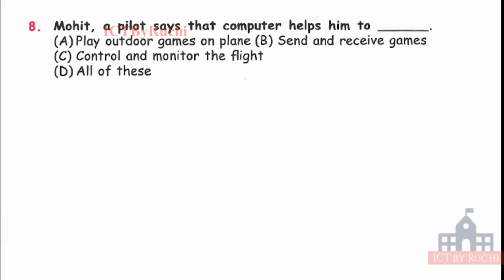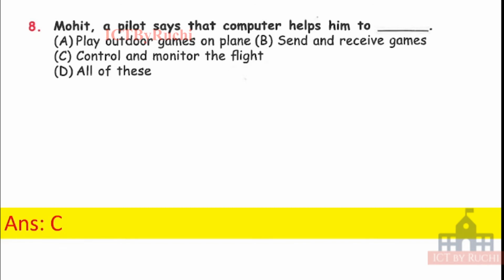Next question. Mohit the pilot says that a computer helps him to dash. A, play outdoor games on a plane. B, send and receive games. C, control and monitor the flight. And D, all of these. So what does a pilot say? In which ways does a computer help a pilot? Tell me the answer. Answer is C. A pilot uses a computer for controlling and monitoring the flight. He cannot play outdoor games on a plane and he cannot send and receive games. So the computer helps in monitoring flight timings.